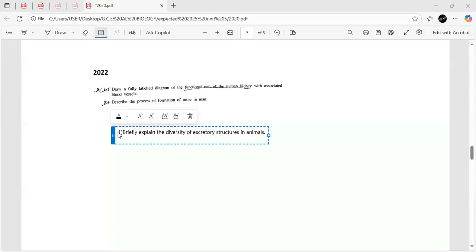And you can also expect another question like, explain the contribution of hormones in the function of kidney. So hormones such as ADH and aldosterone. So they might ask you to explain how they contribute to the function of the kidney. So that is another potential question. So I'll add that too.